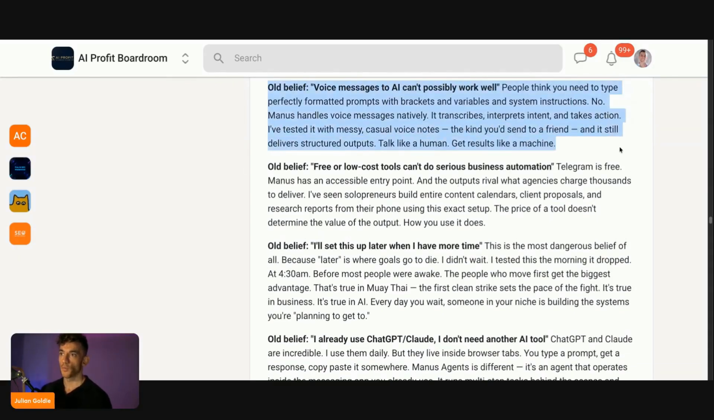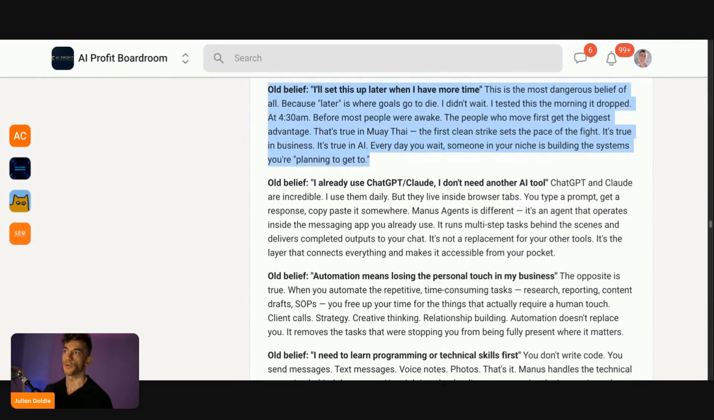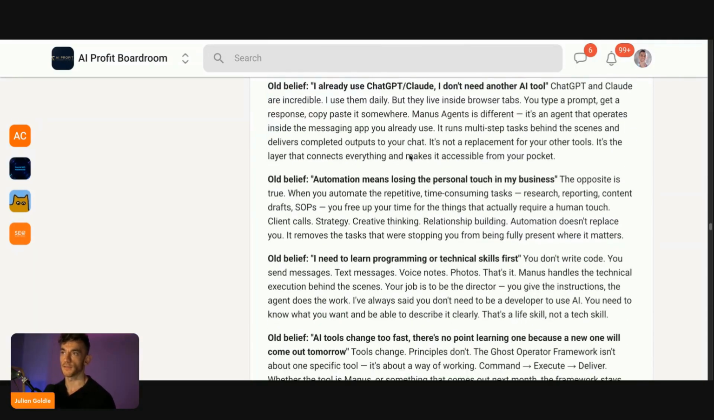Other people will say, well, I'll set this up later when I have more time. But that's where you really miss out on your goals, right? You don't want to wait on this stuff. Like, test it as soon as you can. The thing is, every day you wait, someone in your niche is building the systems that you're planning to get to. And I would just stay focused on making sure you test this stuff out early, because the earlier you understand it, the more you can compound on your agent AI automation skills and start using this and figuring out ways to improve your business.